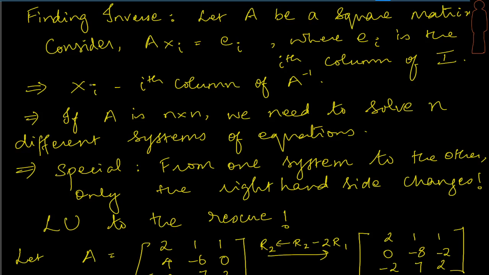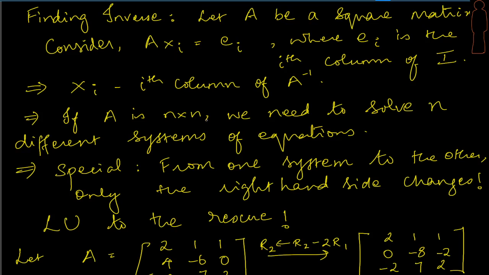Okay, try and take all those x_i's and place them in a matrix and then see what will happen. Try to look at the column picture of multiplication. I have a vector here, and let's say I have the ith column of A inverse, or say some matrix. Okay, so we put all the x_i's together. If I take A and take this combination, it will lead me to e_i, which is the column in the identity matrix.